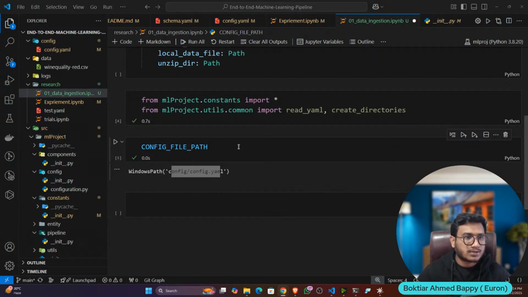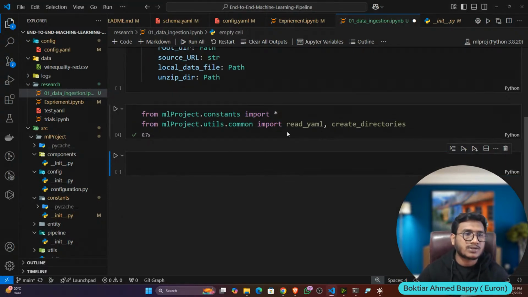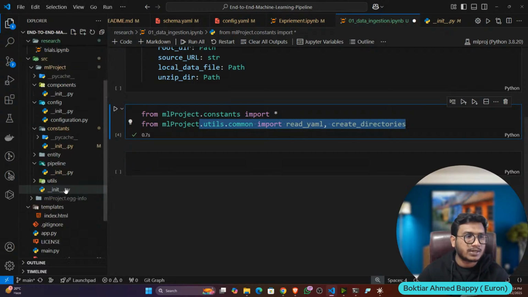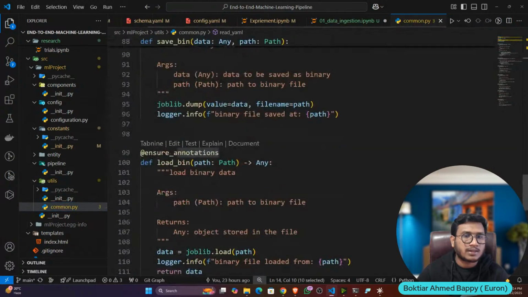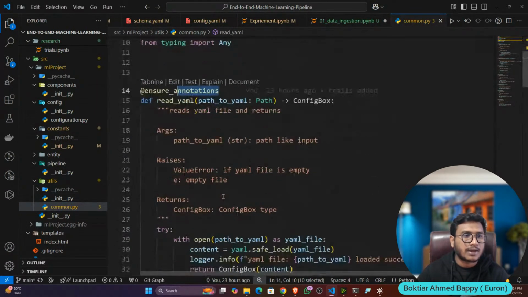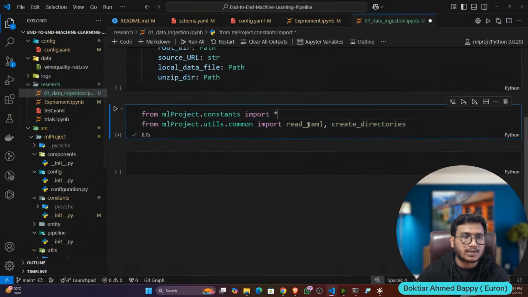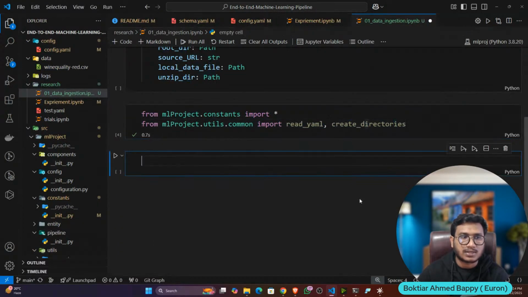So now let's delete this. Then I also need some utility-related functions, because I told you we also created utility-related functions here. We created read YAML and create directories. Now I want to read the YAML as well as create the directories. That's why I'm calling read YAML and create directories from the utility.